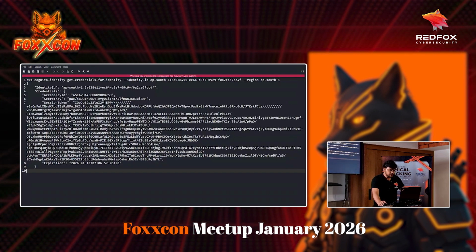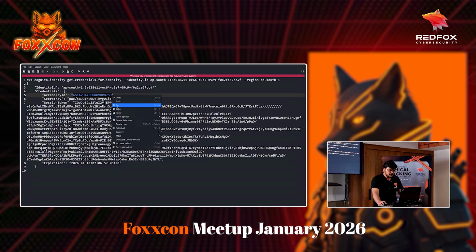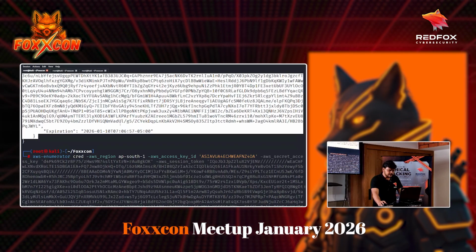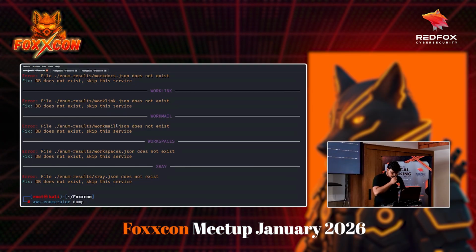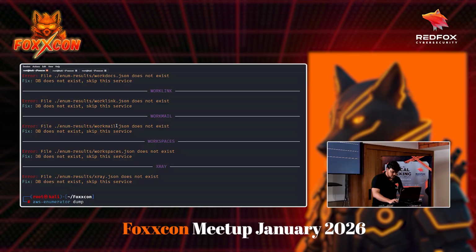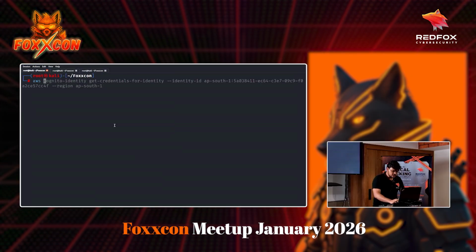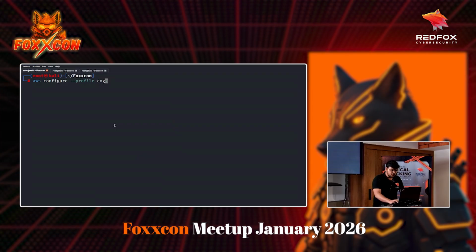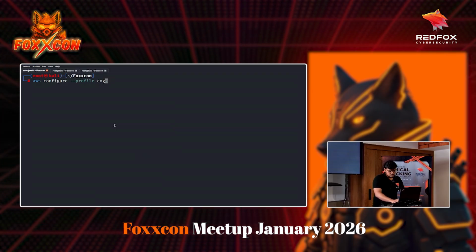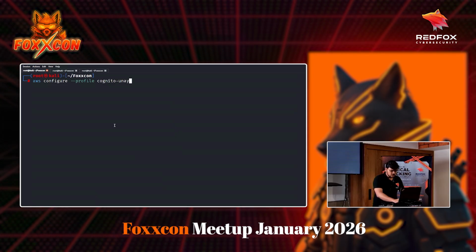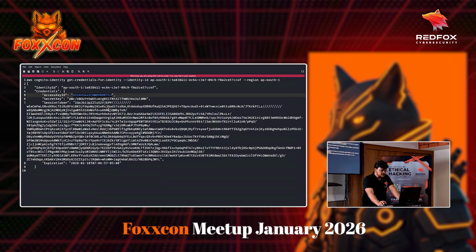Control A, V, and then let's copy it, and then let's configure this credential for AWS to use. Okay, so Control C, Control L. Now AWS configure. Let's create a profile called Cognito unauth, because we were unauthenticated, and we have to pass the same thing that we just copied.